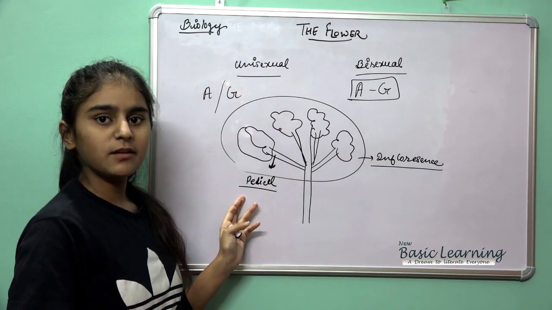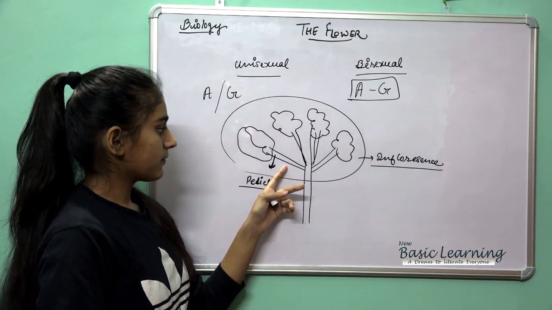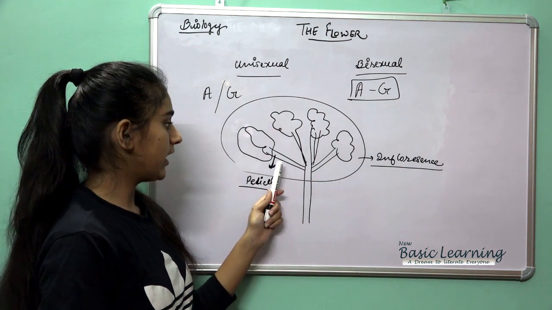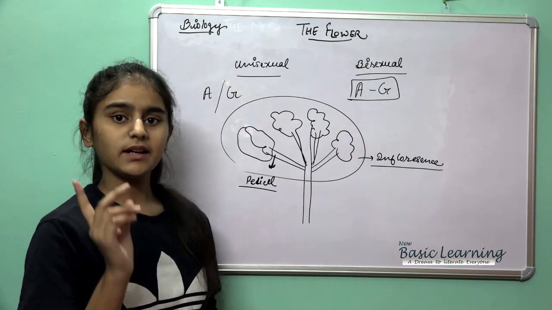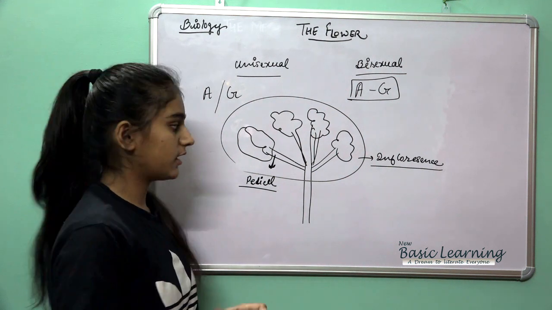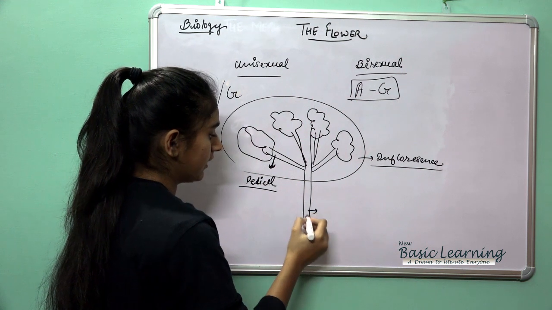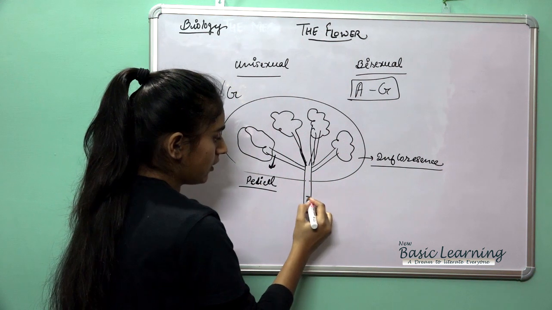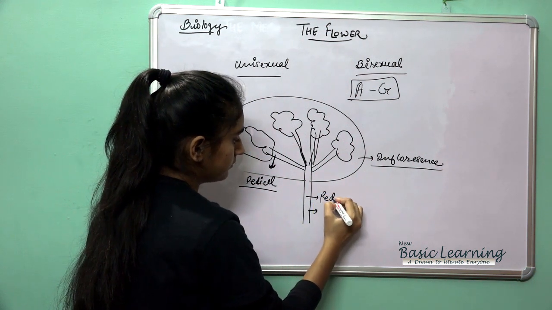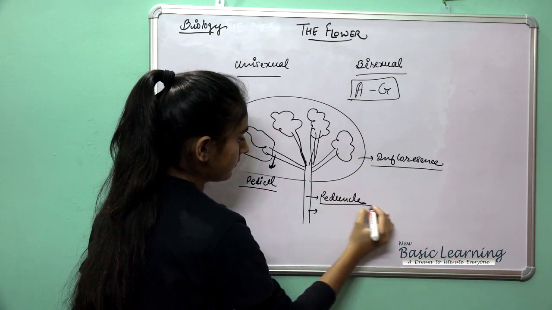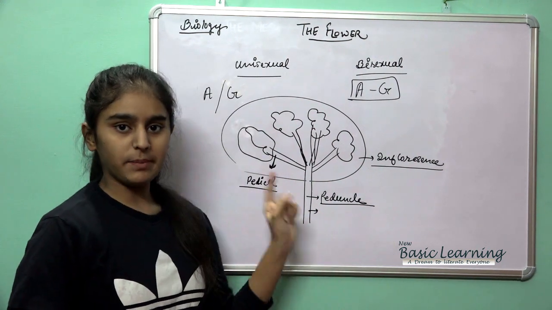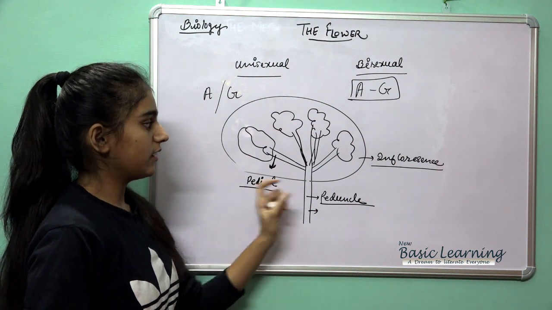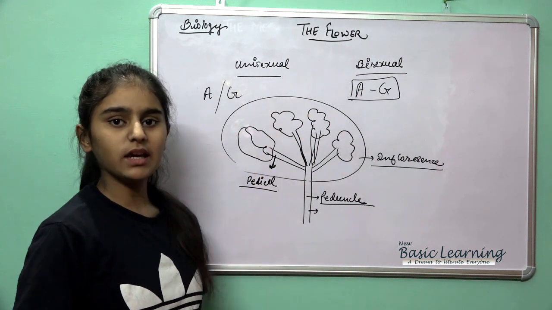The stalk of an individual flower we term the pedicel, and the one on which the flowers grow in a cluster, this part we call the peduncle. The end of the stalk we call the pedicel, and this whole arrangement is called the inflorescence.